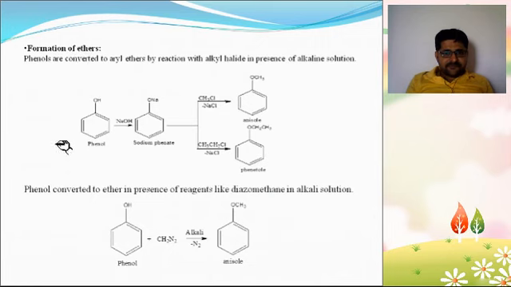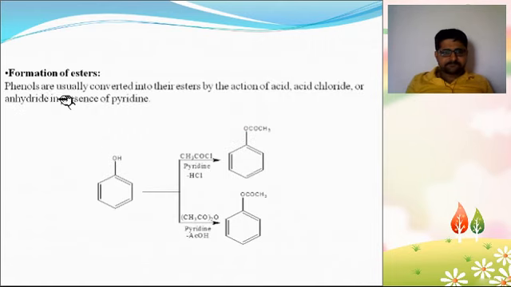Formation of ether. Phenol reacts with sodium hydroxide, we get sodium phenate, and sodium phenate reacts with methyl chloride, so we get anisole. If ethyl chloride, we get phenetole, or methoxybenzene or ethoxybenzene. Phenol is converted into the ether in the presence of diazomethane in alkali solution. So phenol reacts with diazomethane to get anisole or ether, also known as methoxybenzene.